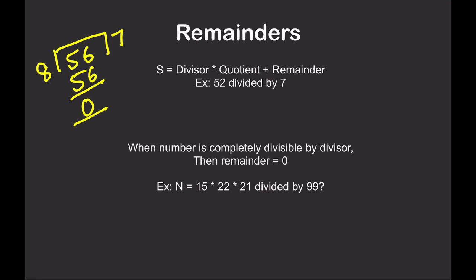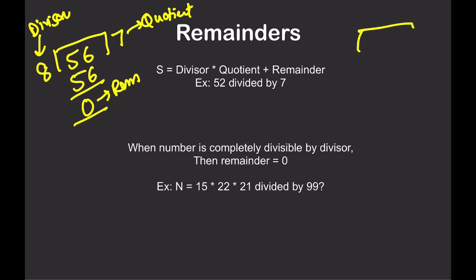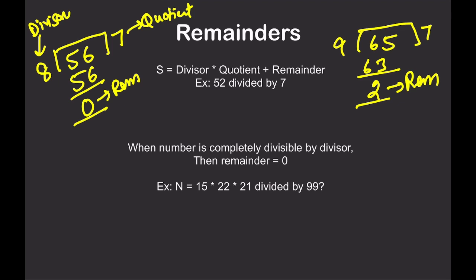So what did we do? 8 is the divisor, this is the quotient, and this is the remainder. So when 56 is divided by 8, you get 7 as quotient and 0 remainder. Is this clear? Now you can try this with 65 divided by 9. 9 sevens are 63. You will get 2, so you get 2 as remainder.